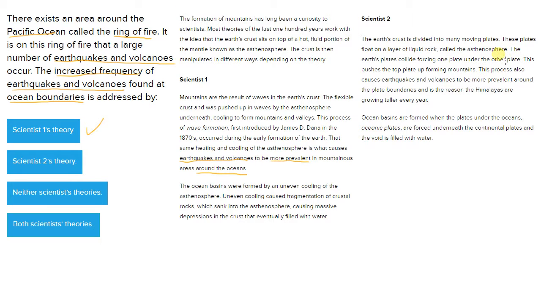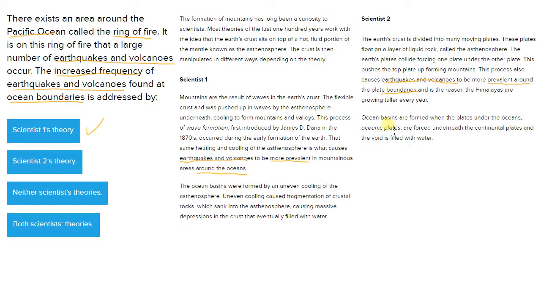So scientist two says that the Earth's plates collide, forcing one plate under the other plate. This pushes the top plate up, forming mountains. This process also causes earthquakes and volcanoes. So here we go again, earthquakes and volcanoes more prevalent around the plate boundaries. Okay, so we have two of the three. We have earthquakes and volcanoes and a high prevalence, but it doesn't say anything about the ocean here. We might be tempted to say scientist two's theory does not address this.